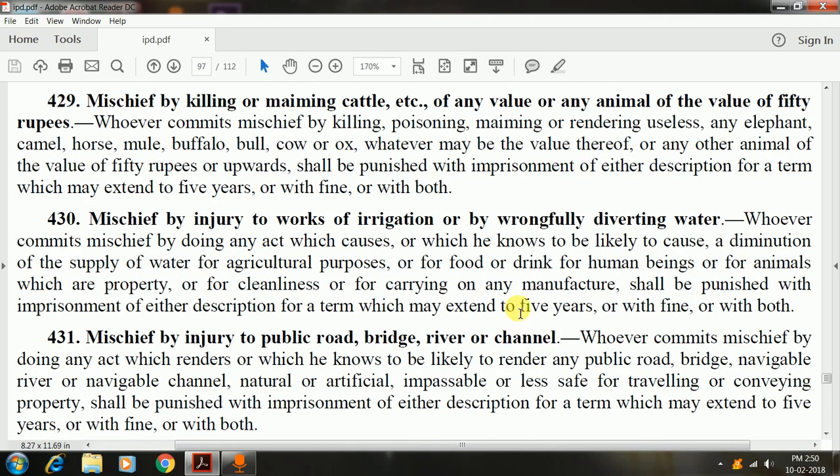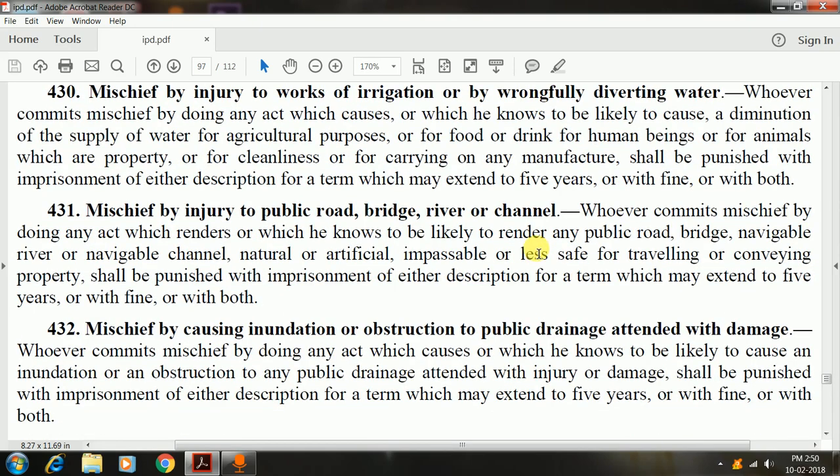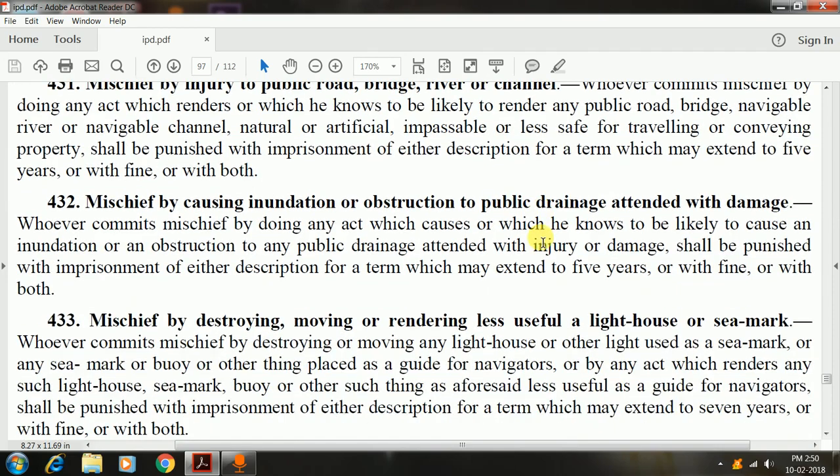So this is in addition to those offences. Now, mischief by injury to works of irrigation or by wrongfully diverting water. Again, this is a special kind of mischief that has been provided for, and punishment for which is also extended to 5 years with fine or both. Because irrigation is important, irrigation gained a lot of value when these provisions were enacted.